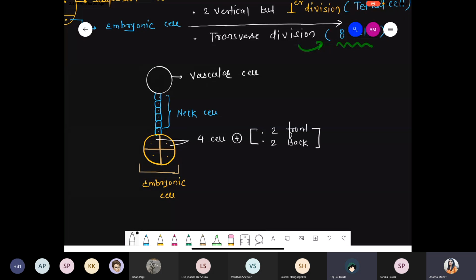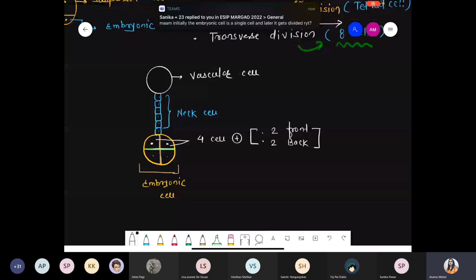Ma'am, 8 cells were present, right? अरे बाबा, I'm talking about only the upper side. हम एरो देखना कहाँ पे है? Arrow कहाँ पे है? These arrows are present between this one and these two, right? So the upper 2 cells and the bottom 4 cells, meaning 2 sections are there, right? Okay, ma'am, understood. So 4 cells are present: 2 on the front side and 2 on the back side. Sanika, 1 second, I'll complete this point and then I'll read your question.